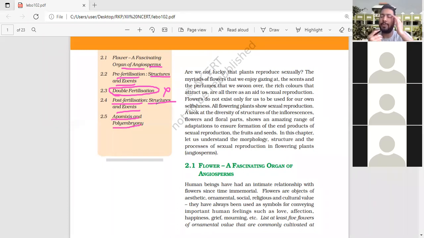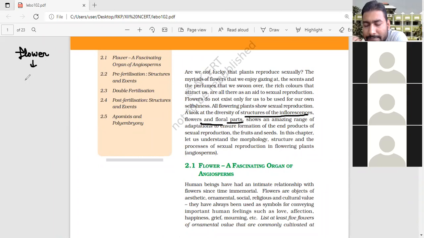Apomixis is a type of asexual reproduction, but there is no meiosis and no fertilization. No meiosis, no fertilization takes place. We will see the difference between apomixis and parthenocarpy. So this is the topic which we will discuss in this chapter 1.